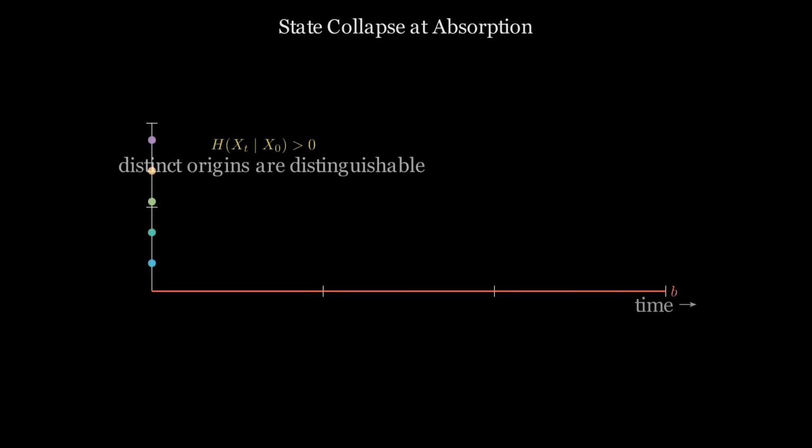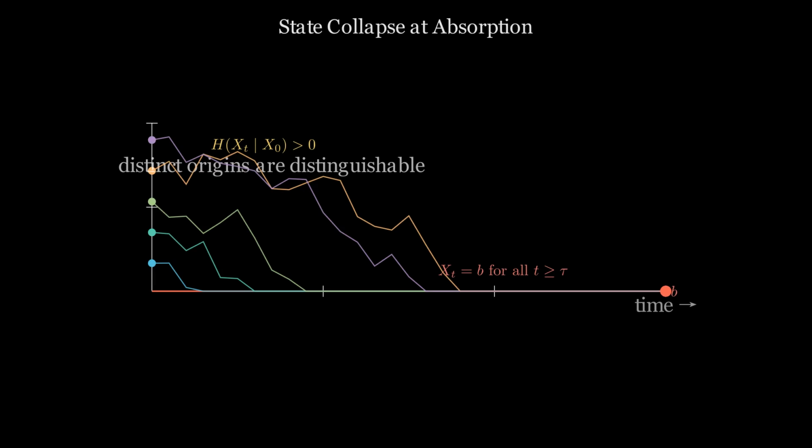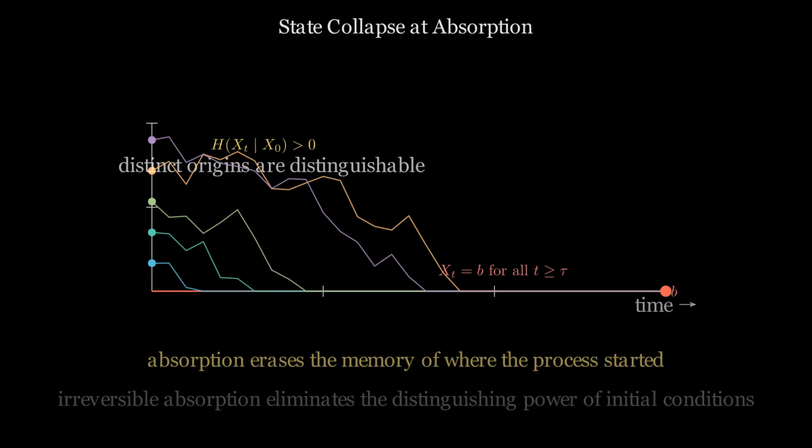A dynamical system remembers its starting point through the path it traces. Each initial condition produces a distinct trajectory. The starting point leaves a structural imprint. When the system reaches an absorbing state, that imprint is gone. The absorbing state is consistent with many different starting points. The system is in one state, but that state cannot tell you where it began.